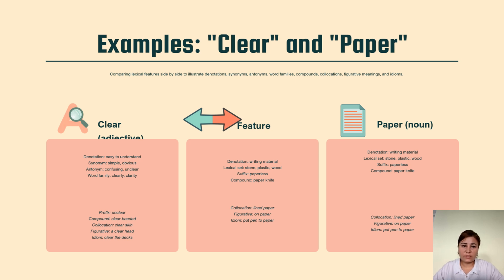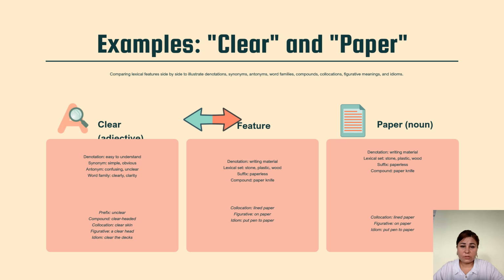We will show some examples. Clear, for example, adjective: the explanation is easy to understand. Synonym: simple and obvious. Antonym: confusing, unclear. Word family: clearly, clarity, unclear. Prefix: unclear. Compound: clear-headed. Collocation: clear skin. Figurative meaning: a clear head. Idiom: clear the decks.